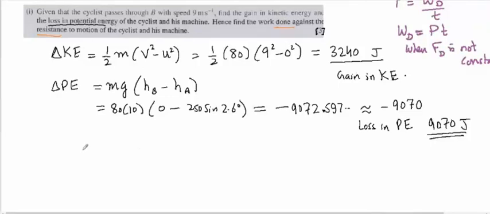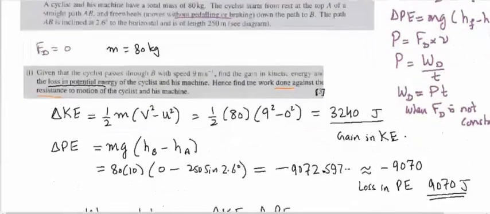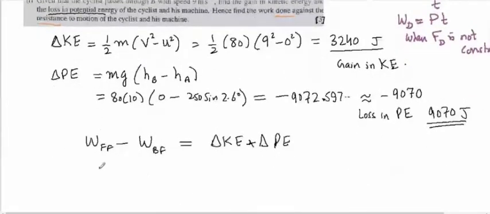So we know that since the resistive force is not given in the question statement, only by using the work energy equation can we do it. The work energy equation, as you know, is the work done by the forward force minus the work done against the backward forces, equal to change in KE plus change in PE. Since there is no forward force, if you see the diagram, we take this work done as 0, and this work done we have to find.